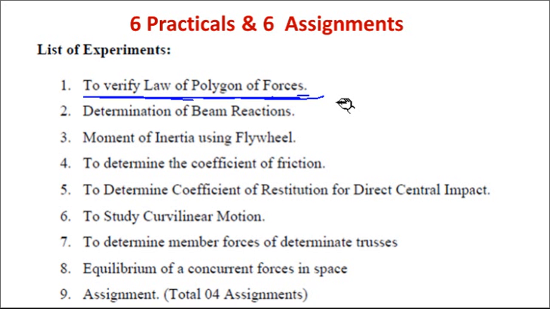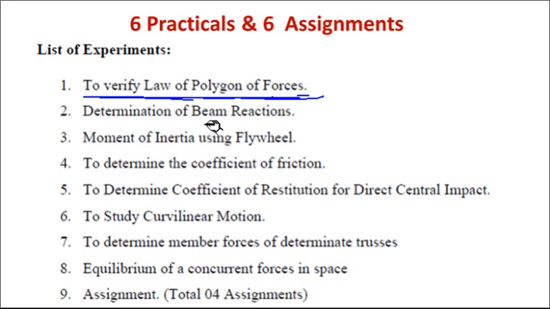Now the next part is the term work of this particular subject. This subject has 6 units, and there are 8 practicals, all of which we will perform in our laboratory. Apart from this, we have 6 assignments on 6 units, out of which 4 assignments are mandatory. So don't copy assignments from other students. Try to solve them on your own.